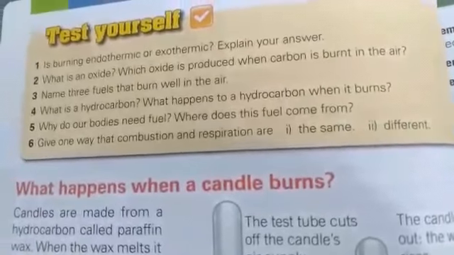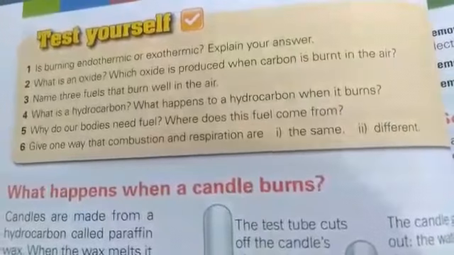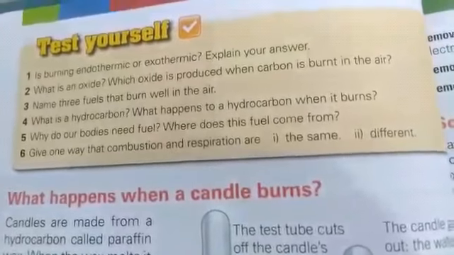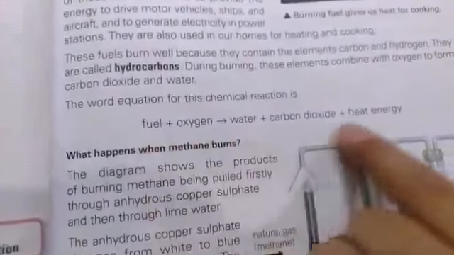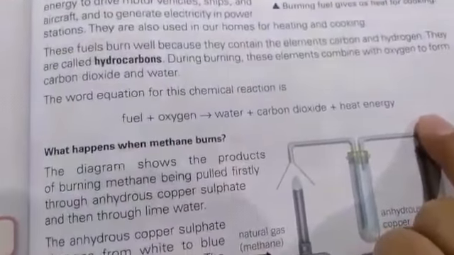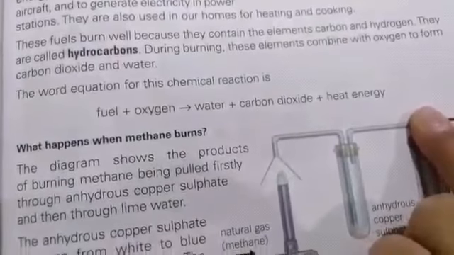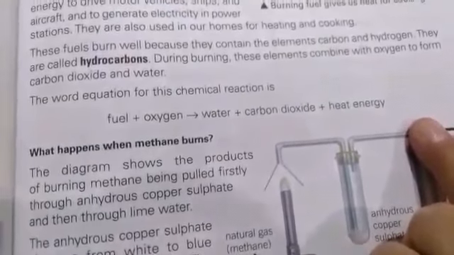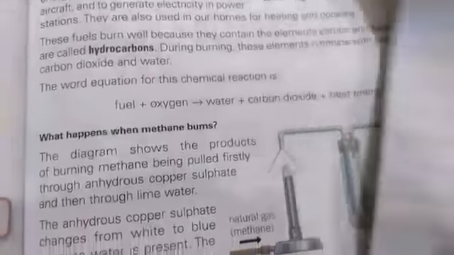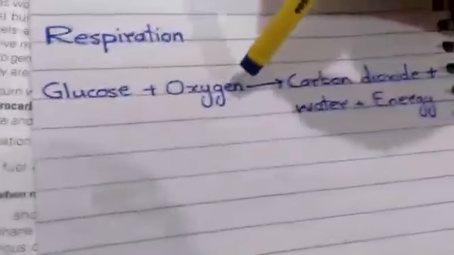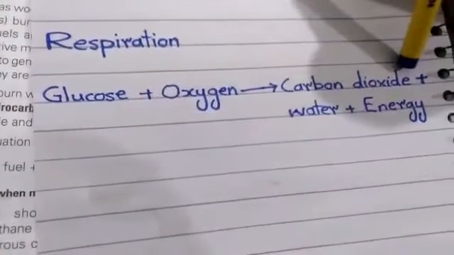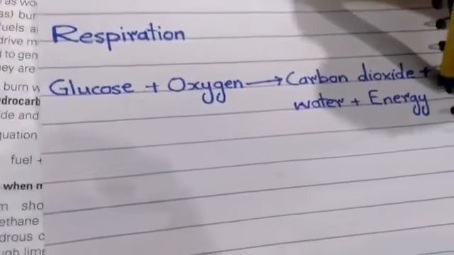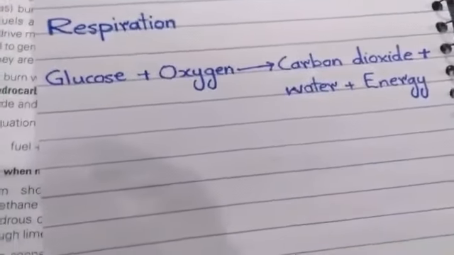In case of combustion, fuel plus oxygen react to produce carbon dioxide, water and energy. You can add this word equation also in this answer. And during respiration, digested food like glucose reacts with oxygen to produce carbon dioxide, water and energy. Clear?